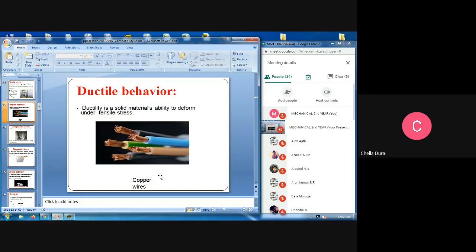Ductility behavior, we can easily identify. What is meant by ductility? It means a solid material's ability to deform. Deform means we are expanding the length, we are pulling the force.